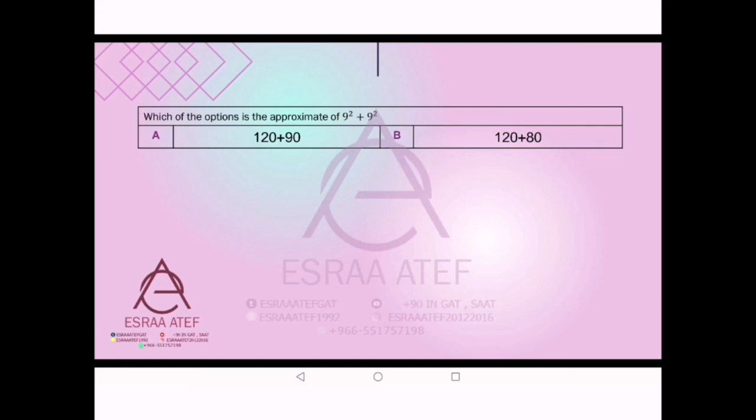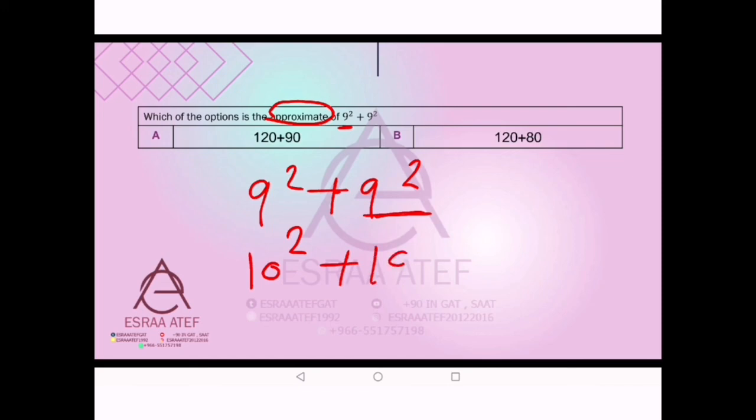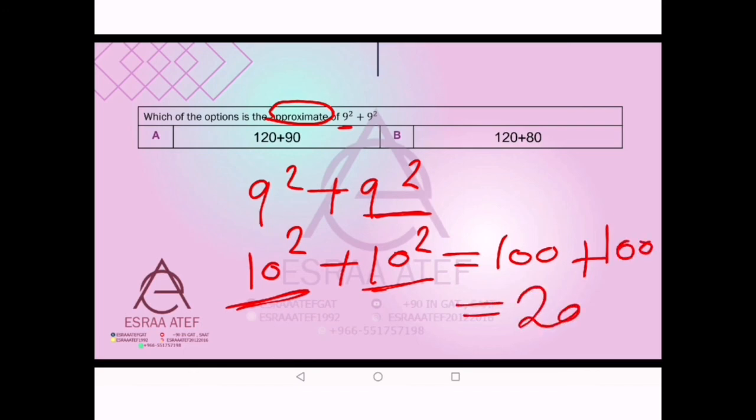Here, how can we get it? Which one of the options is the approximate of 9 squared plus 9 squared? To approximate, we will round. 9 squared is approximately 10 squared, plus 9 squared will be the same, 10 squared. So here we have 100 and here we have 100; 100 and 100 is 200. Which choice is 200? 120 plus 80 equals 200. So the answer will be this one.